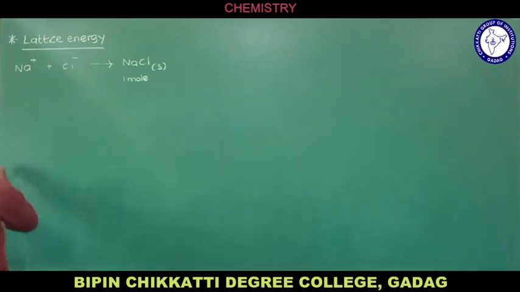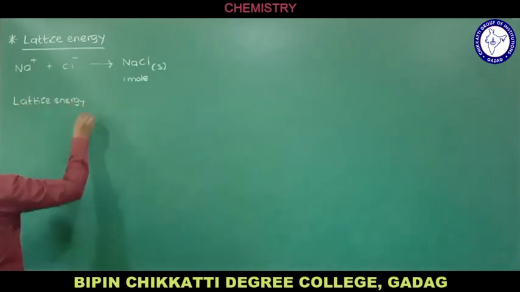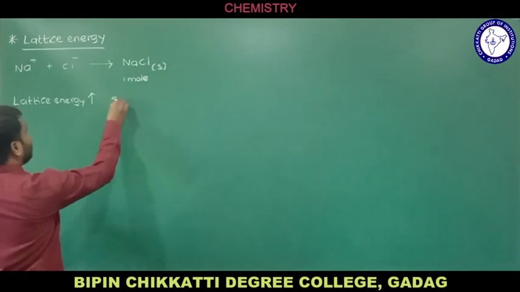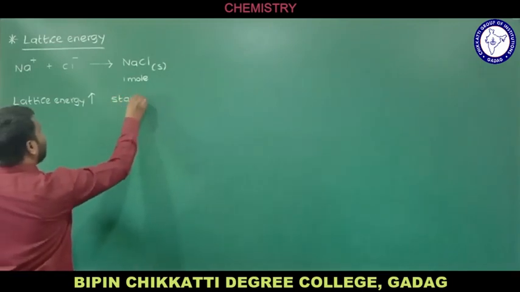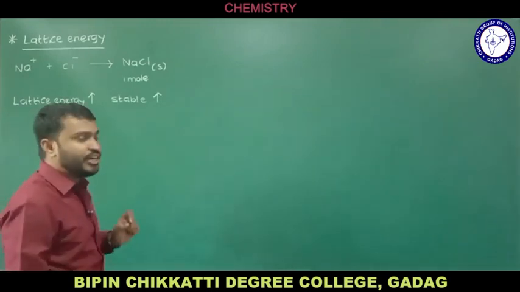And remember, one more very important point is, let us assume the lattice energy of a compound is very high. Then what happens? The stability of the ionic compound is also very high. This relation you need to know.